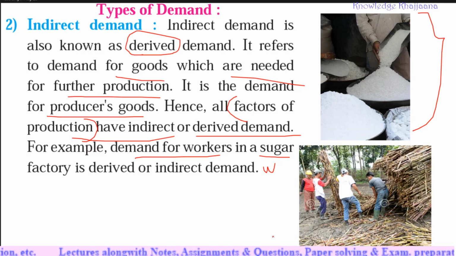See, it is the demand for factors of production for producing goods of utility. If there is demand for sugar by consumers, then the sugar factory owner will hire workers to work in the sugar factory.